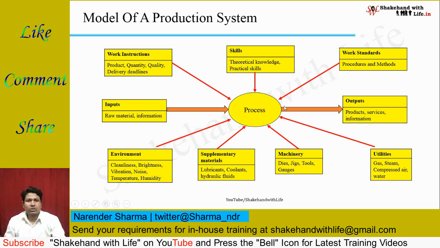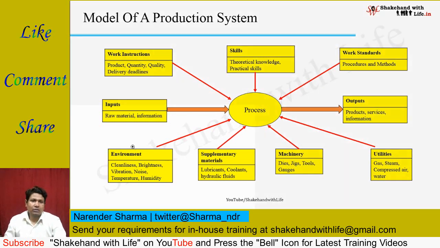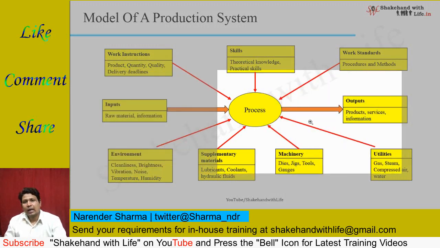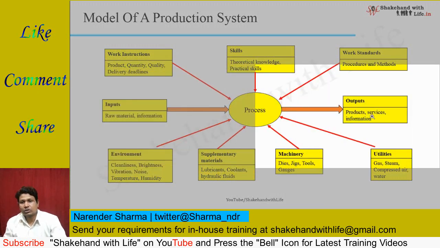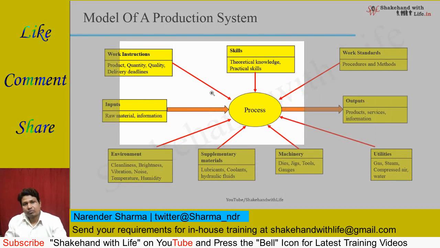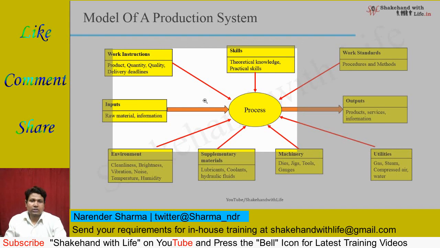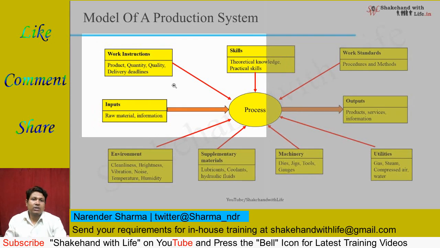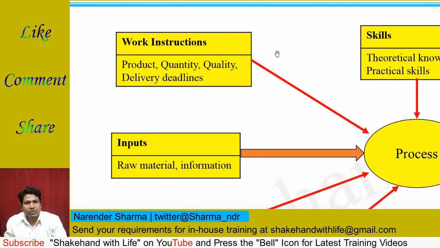There is a process in the production system that converts the inputs into outputs. Inputs include raw material or information, and this is converted into outputs in the form of products or services or information. And there are so many supporting activities to the process, with the help of which the process can convert the inputs into outputs. These supporting activities are: first, the work instructions related to the product, quantity, quality, and delivery deadlines.